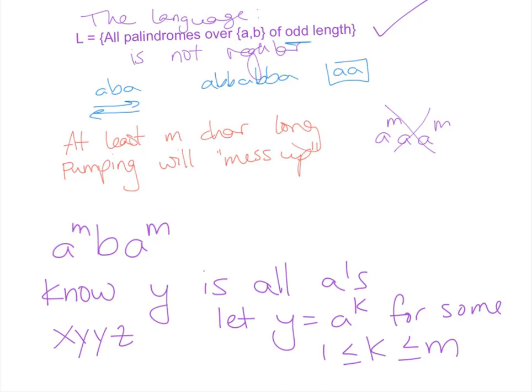If I do the math through, what I find is that x, y, y, z is equal to a to the m plus k, b, a to the m, and that's not in my language, right? In terms of doing the proof, now I've done my scratch work, so I have to go and do the whole thing again. So let me go and get that outline, and we'll do it on the outline.